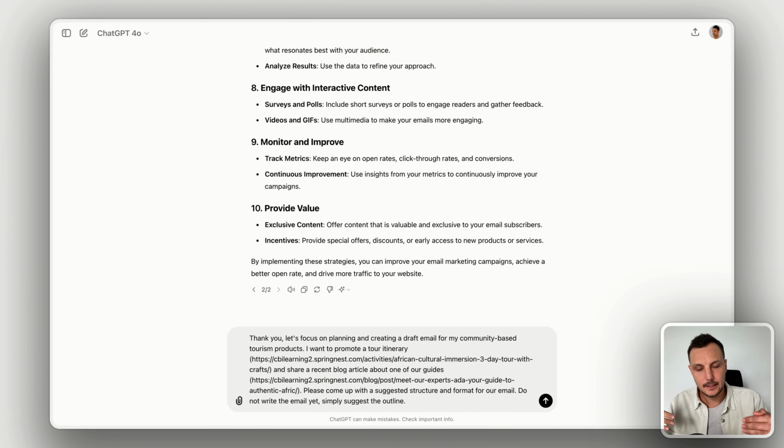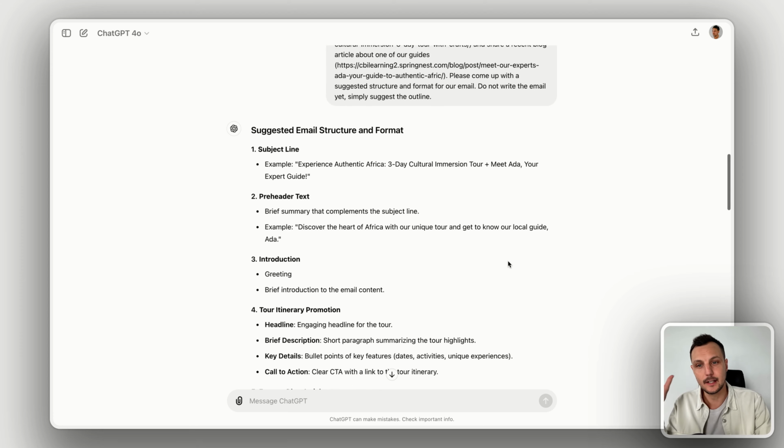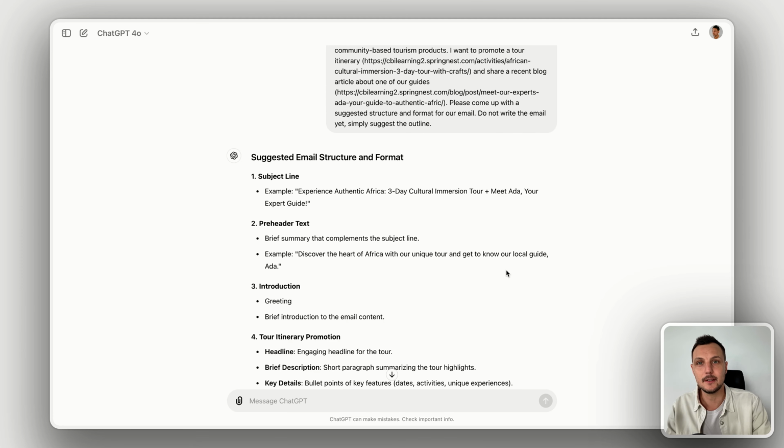The reason I'm specifically including this instruction for ChatGPT is that we've now seen that AI has this tendency to write even if you don't instruct it to. And at this point, I don't want to be overwhelmed with email copy yet, I just want to see a suggested structure. As a result, we can now see that we have a clear suggested outline for this email exactly like we asked.